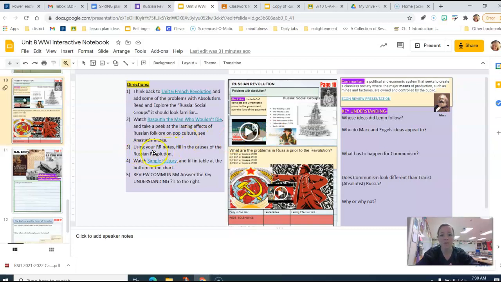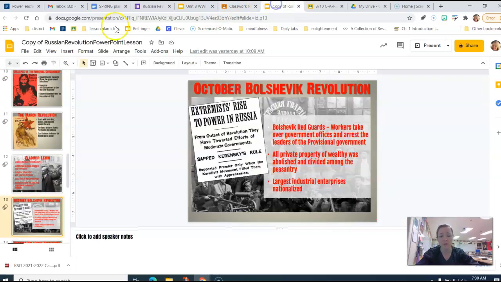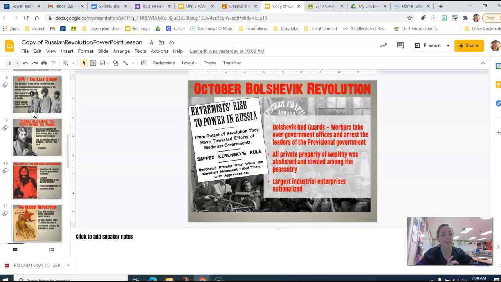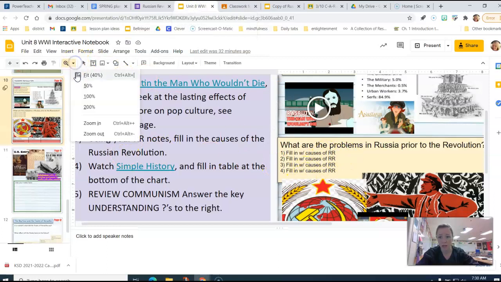Number 3, using your Russian Revolution notes that you took on Wednesday over the reading, please fill in the causes of the Russian Revolution. This also is in yesterday's assignment. So if you look at yesterday's lecture, which I will attach to this lesson and these instructions, then you can easily fill out the causes. Make sure that you have 4 causes there.